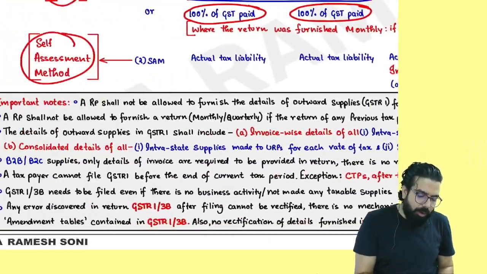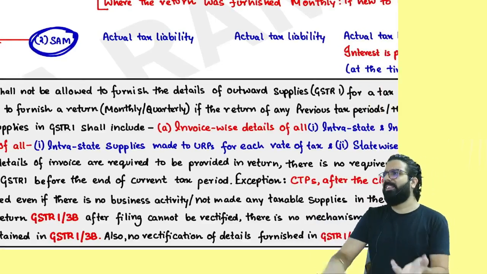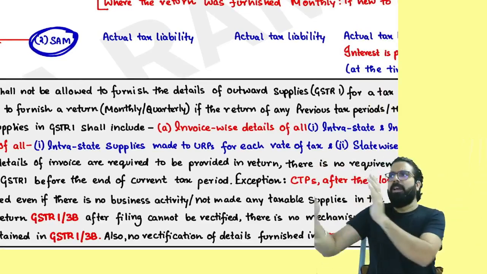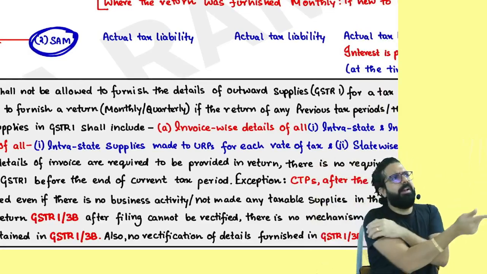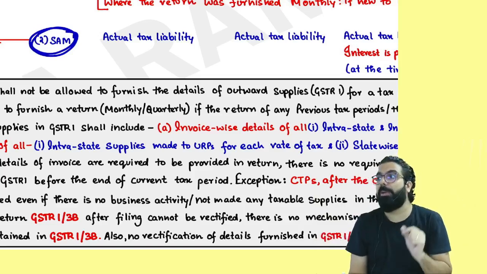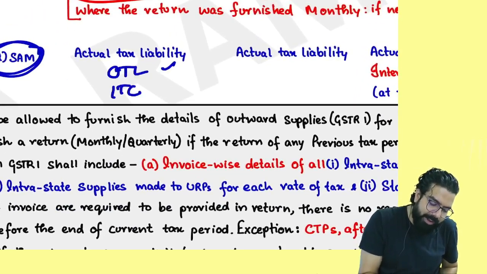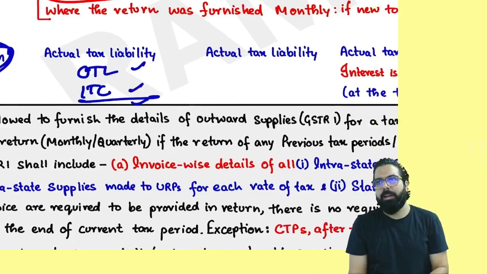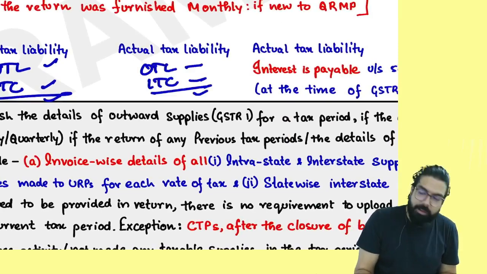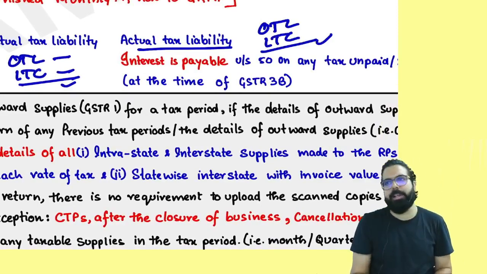Everyone over here, sir, I will go by the SAM method. Every month, sir, what is this? Last quarter, whatever I had paid, 35% balance. Last month what I had paid, 100% balance. I don't want to follow this. I will pay the actual amount. Then every month you can do output tax liability minus input tax credit and pay the balance. Here also, output tax liability minus input tax credit and pay the balance.